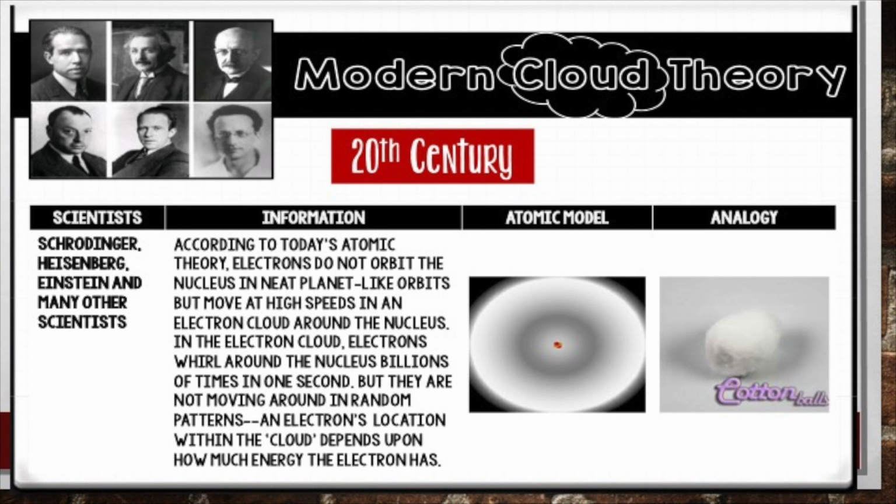They're not moving around in random patterns. So Bohr was right with the levels because they do have different amounts of energy depending on where they are in relation to the nucleus. So an electron's location within the cloud depends upon how much energy the electron has.